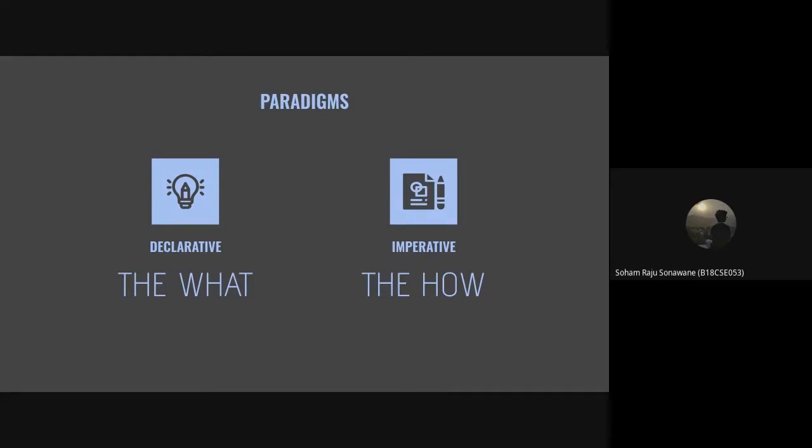It does not have anything to do with how the function needs to work. You just tell your machine what it needs to do, and the machine does the rest. In contrast, in imperative programming, you need to tell your machine how it needs to perform a task.